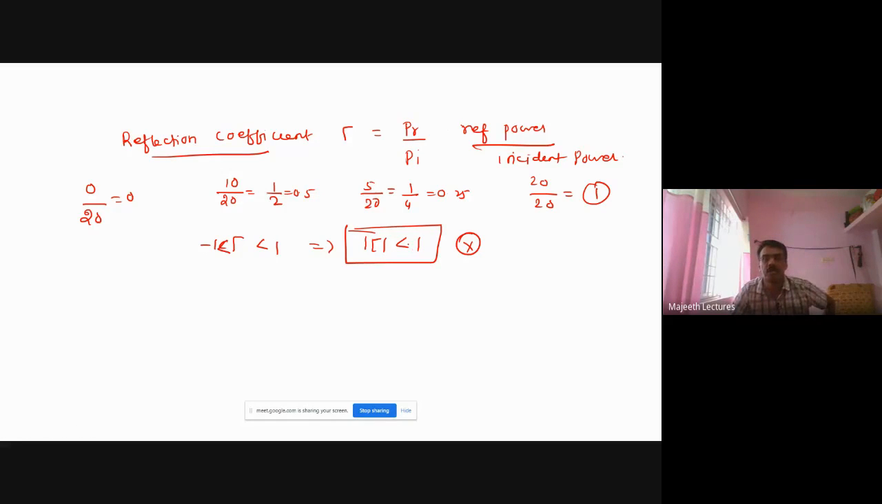So mod gamma will always be less than 1. It's a very, very important point. The reflection coefficient will not be greater than 1, both in the positive direction and in the negative direction. This is the thing we must know first. It is the ratio of reflected power to the incident power: out of this much incident power, how much power is reflected? That is given by the reflection coefficient. Next one is voltage standing wave ratio.